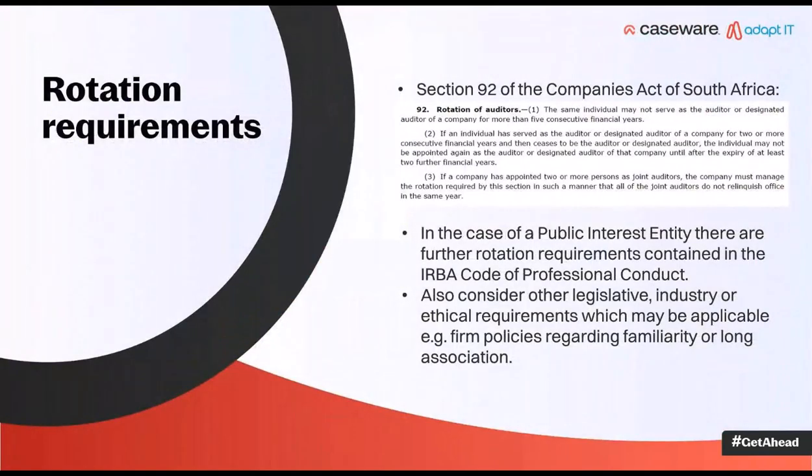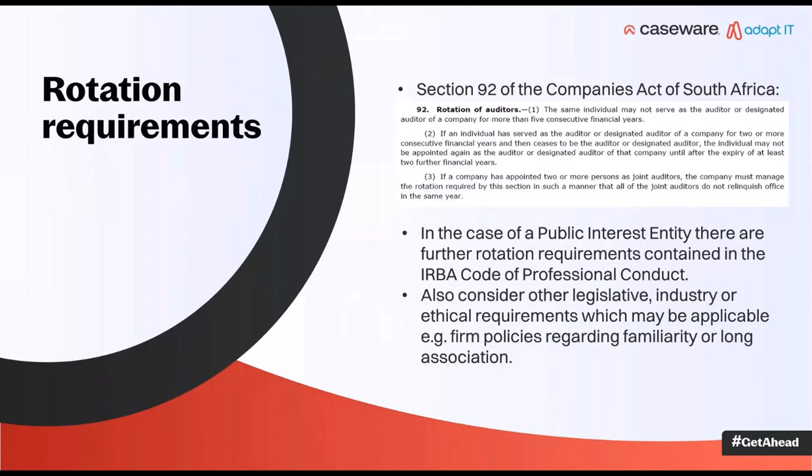So maybe I should also just mention the previous point that we were looking at is section 90, subsection 2. The one we're looking at now is section 92, as in 2 plus 90. So section 92 has rotation requirements. Section 90, subsection 2 has independence requirements. Those two can get confusing if you don't either speak clearly or listen clearly.